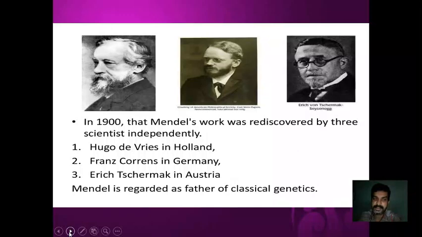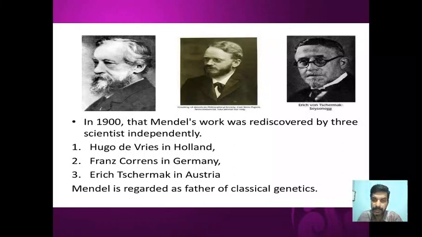So Mendel's experiments are very important. But Mendel's work could not be recognized. Of course he published his book in 1865, right? All his observations, but it could not be identified by the world community. The reason for that is that at that time the communication was very limited, right? So he could not communicate his findings to other people. One thing. The second thing is he could not give the physical proof for what he called factors.